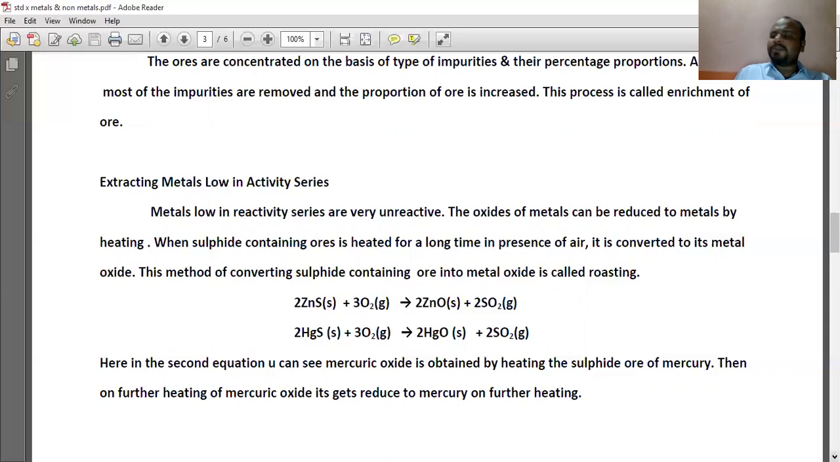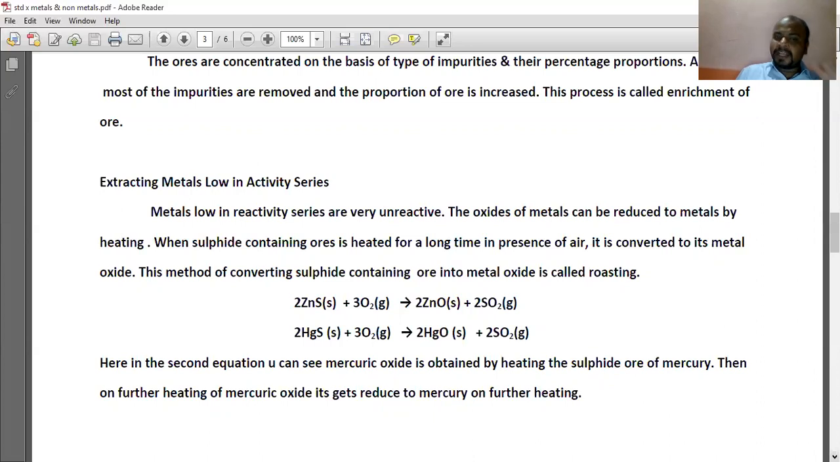The oxides of the metal can be reduced to metals by heating. When sulfide containing ore is heated for a long time in the presence of air, it is converted into its metal oxide. This method of converting sulfide containing ore into metal oxide is called roasting.